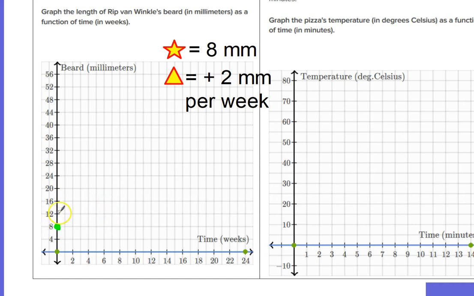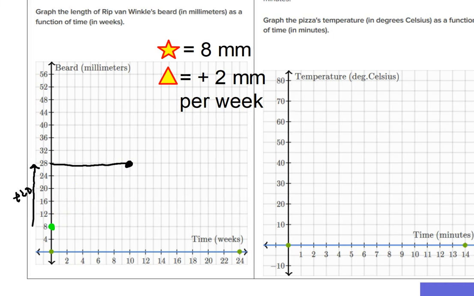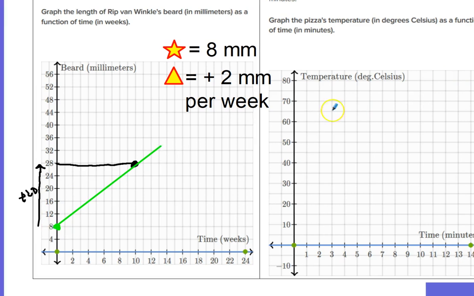I'm going to go up 20 this time. I'm going to go up 20 to 28. Now, if I go up 20, that means I need to go sideways half as many because the rise over the run needs to be 2. So I'm going to go sideways. Let's see, what's half of 20? Half of 20 is 10. So I'm going to go sideways to 10. And here's my second dot. And then I'm going to connect those dots with a line, and then shade it in and have a look at what my rise run triangle is.